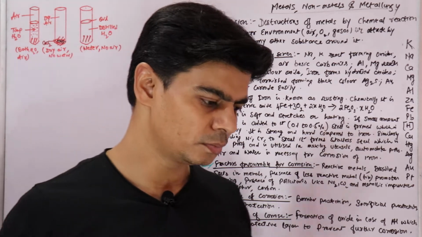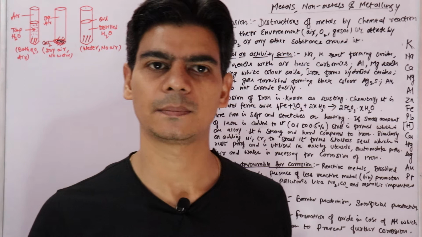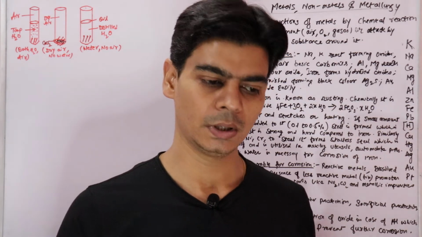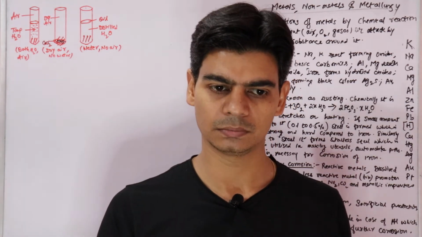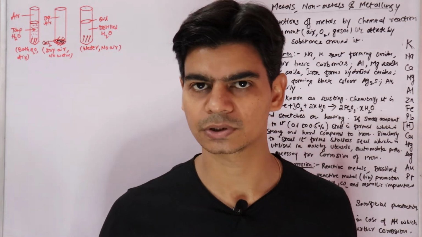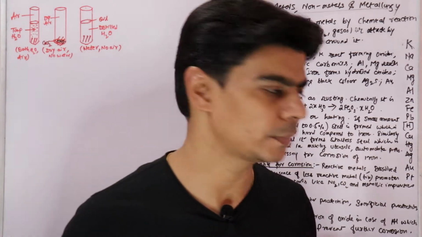You might have noticed this also, that when iron materials are placed in air, mainly in rainy season, they will start acquiring a dull look. They will start acquiring a brown powder. You will see a formation of brown powder on the surface of iron, which is a result of corrosion, right?